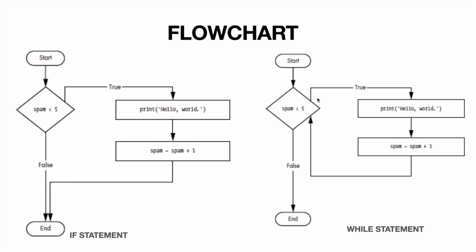But here it's not like that. See, 0 less than 5, yes, print hello world, and it will update the spam. Now the spam value will be 0 plus 1, which is 1. Again, it is not coming out. Again it's going to the starting of the statement, checking 1 less than 5, yes, print hello world again, update the spam, 1 plus 1 is 2 again. So it is repeating. You can see here there is no loop, it is executing the statement one time and coming out. But here it is having a loop, it is having a cycle. You can see the box, it is having a cycle.